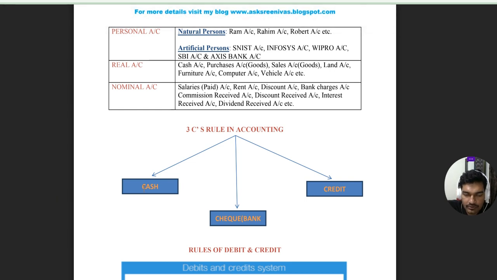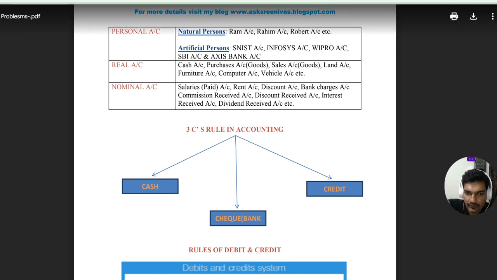Suppose cash: whenever goods are purchased, payment is made to the supplier, it is a cash transaction, cash payment. Whenever goods are sold to customers, we receive cash, that is cash receipt. So cash payments are there, cash receipts are there. So cash is acting as a mediator here. So we write cash only.